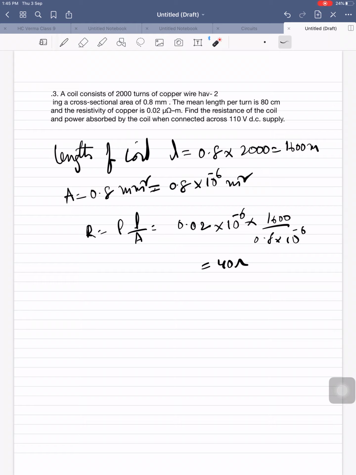Now you are finding resistance of the coil, so A should be in meter square. Therefore R equal to rho L by A. So finally you will get 40 ohms. What is power absorbed? V square by R. What is V? 110 volts squared by 40. Okay.